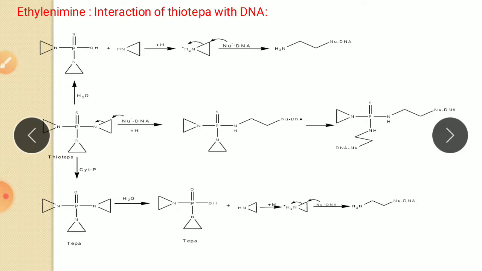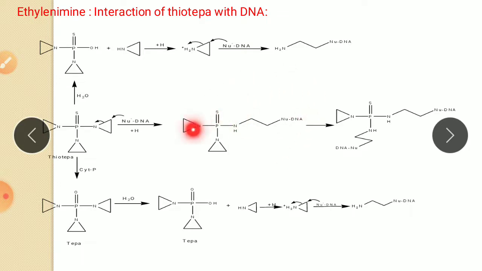Now the mechanism of action: it is a reaction of the drug with DNA. Here the drug is thiotepa, which contains the aziridine ring. The nucleophile present on DNA or RNA attacks this aziridine ring, and there is a formation of a complex, called alkylation. Directly the nucleophile attacks this aziridine ring, and this type of product is formed, that is alkylation.